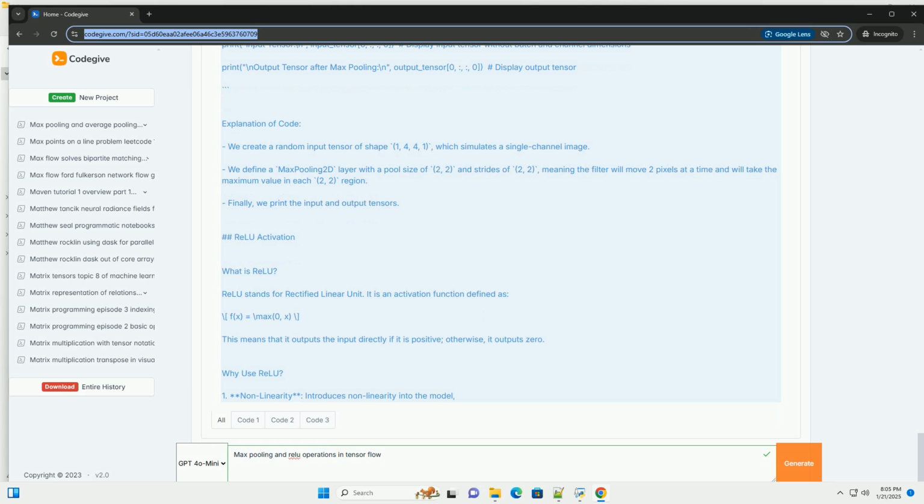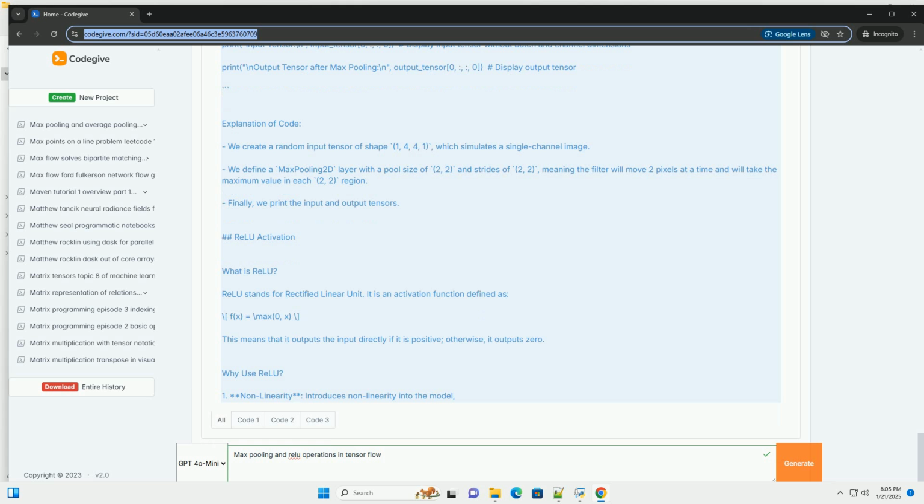Why use ReLU? 1. Nonlinearity, introduces nonlinearity into the model, allowing it to learn complex patterns. 2. Efficient computation, it is computationally efficient compared to other activation functions like sigmoid or tanh. 3. Mitigates vanishing gradient problem, helps in speeding up the convergence of the model during training.